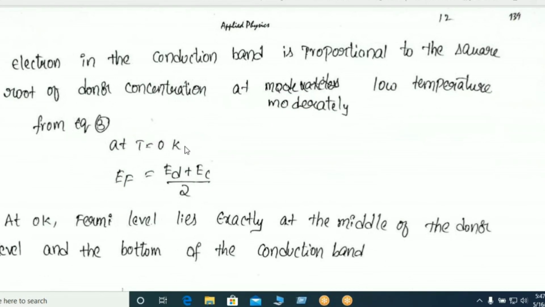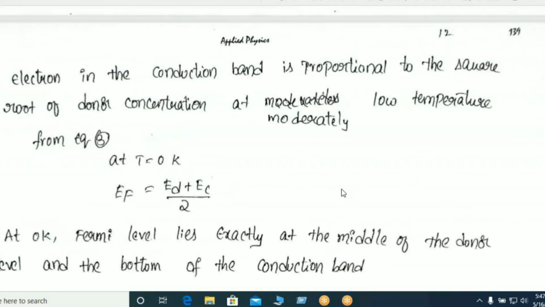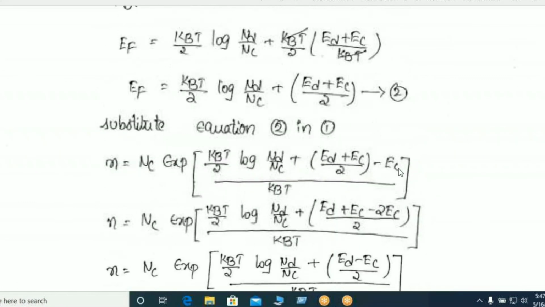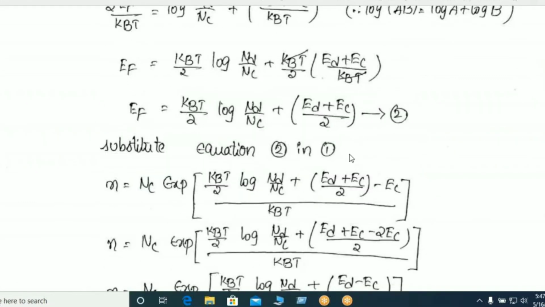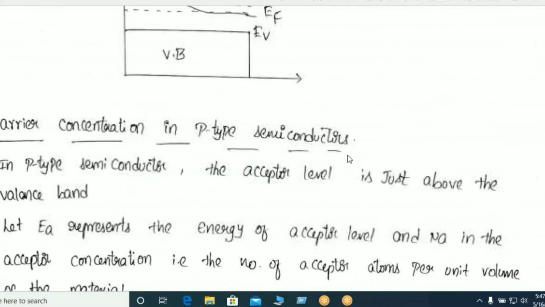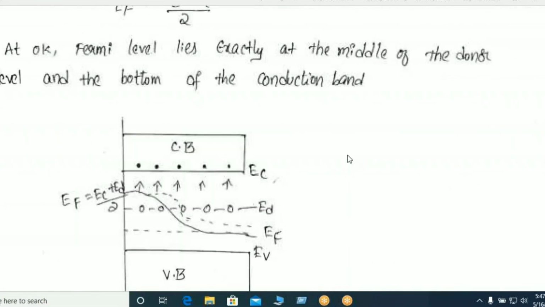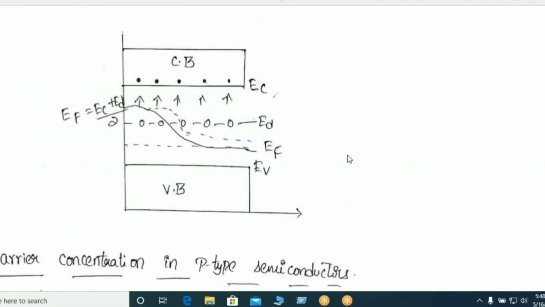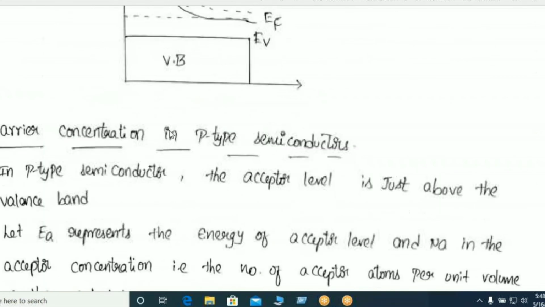The question may ask, if the question asks at T is equal to 0, EF is equal to ED plus EC by 2, which is written in equation 2. Okay, this is a very important question. In the next class, we will discuss carrier concentration in p-type semiconductor.